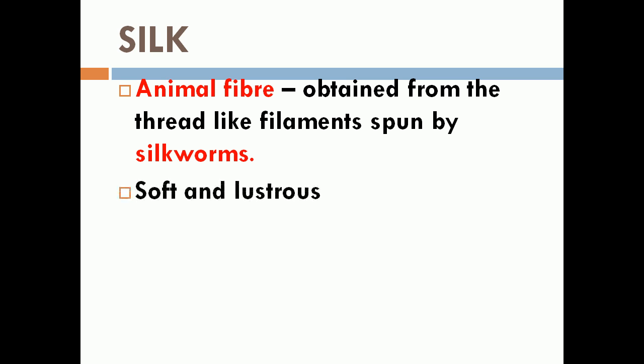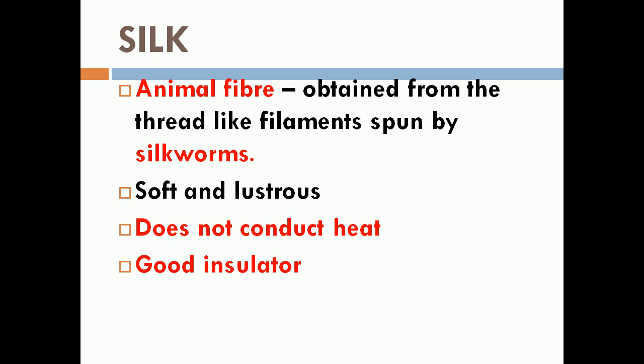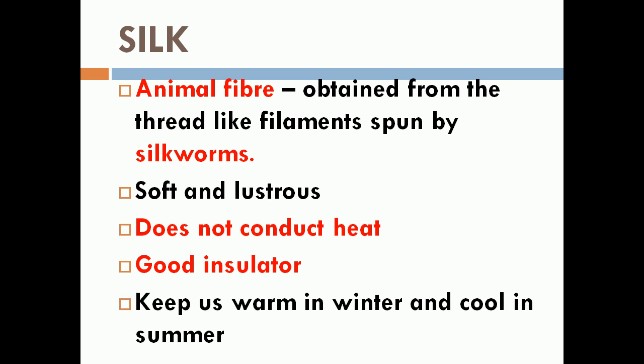Silk is soft and lustrous. Silk does not conduct heat and it is a good insulator and keeps us warm in winter and cool in summer. So this is about silk.